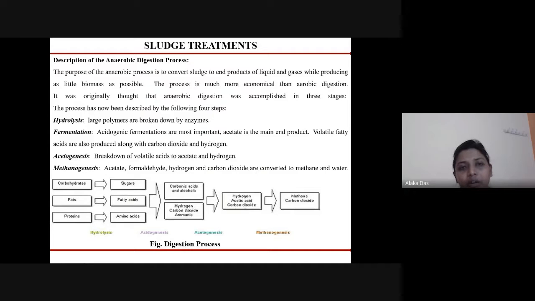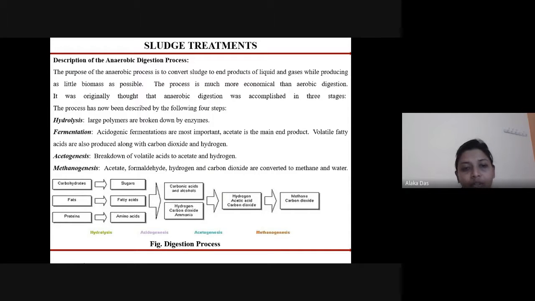In the anaerobic digestion process, we convert the sludge to end products of liquid and gases while producing as little biomass as possible. So the process is much more economical than aerobic digestion. It was originally thought that anaerobic digestion was completed in 3 stages, but it is completed in 4 stages: hydrolysis, fermentation, acetogenesis, and methanogenesis. In the hydrolysis process, the large polymers are broken down by enzymes.